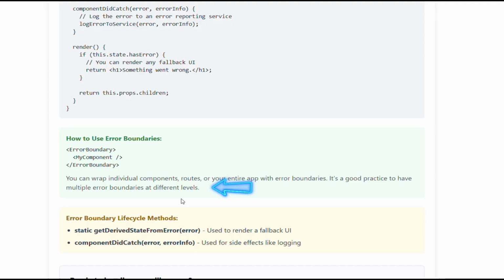You can wrap individual components, routes, or your entire app with error boundaries. It's a good practice to have multiple error boundaries at different levels. Error boundary lifecycle methods: static getDerivedStateFromError is used to render a fallback UI. componentDidCatch is used for side effects like logging.